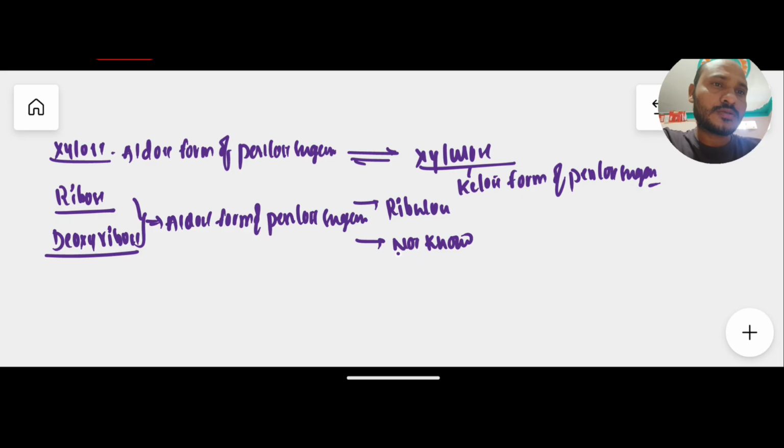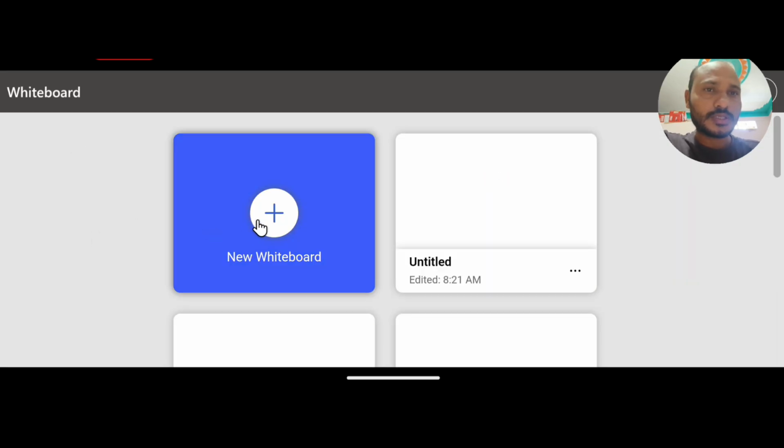Till now there is no discovery of any ketose form of the pentose sugar deoxyribose. Okay, remember this important part. So all these are pentose sugars. They contain 5-carbon compounds. Now we move on to hexose sugar, very important. Hexose means 6 carbon.